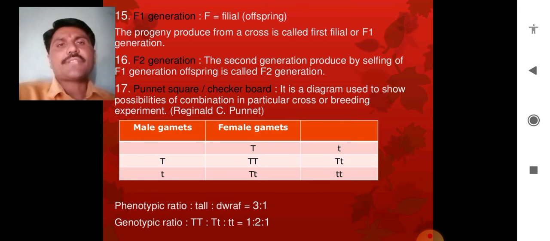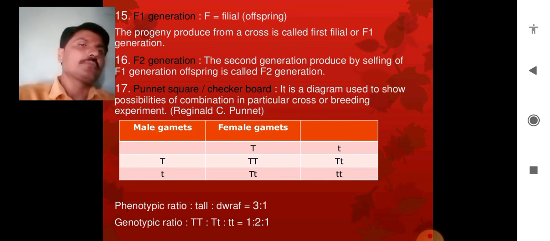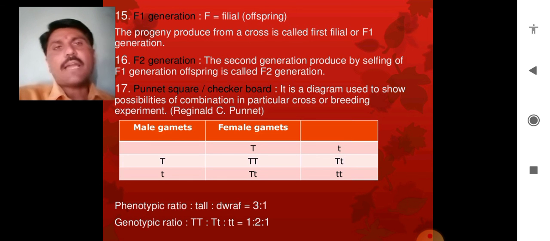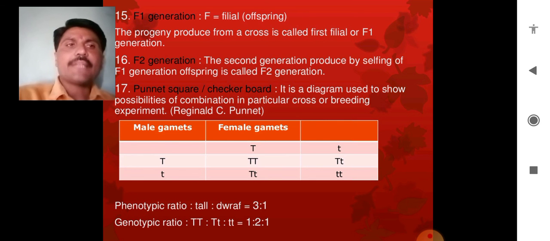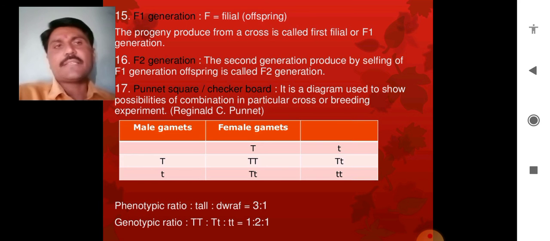Punnett square or checkerboard. It was developed by Reginald Punnett to check the genotype of the organisms, and in this they put the male gametes and female gametes. It is actually a square diagram used to show the possibilities of combination in a particular cross or breeding experiment.